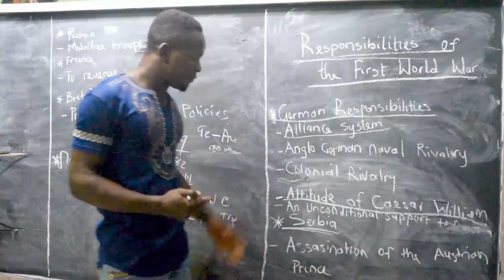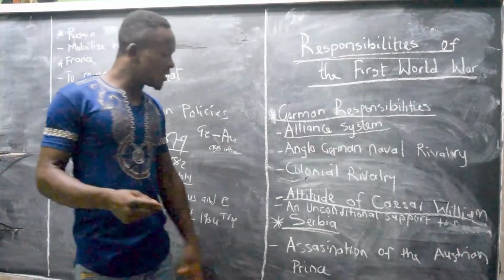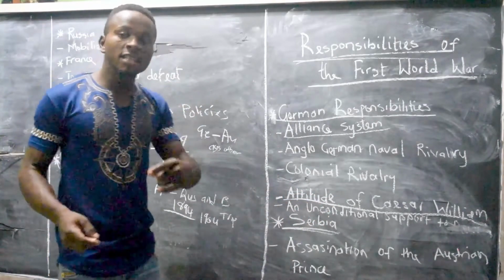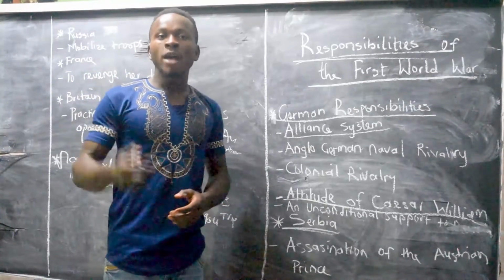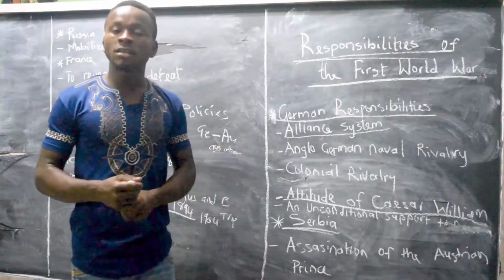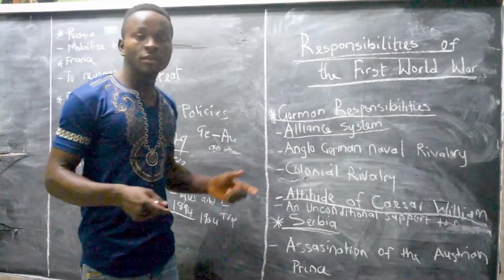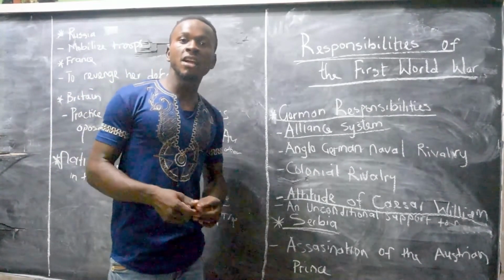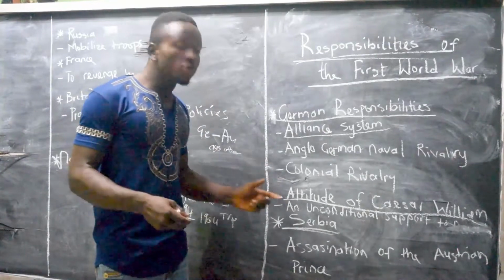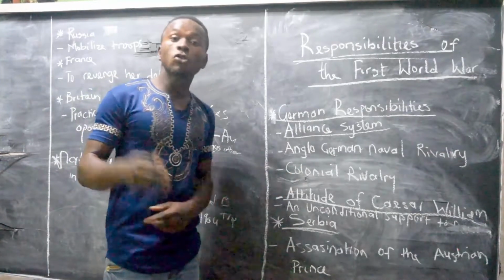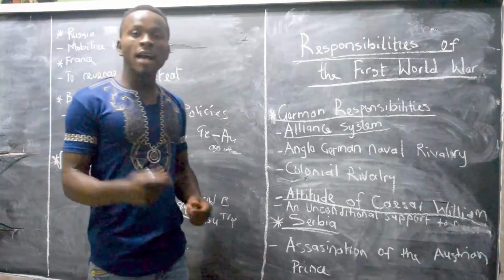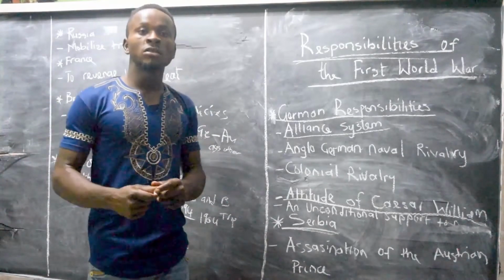The Austrian prince that was assassinated in Serbia, that is Archduke Francis Ferdinand and wife Sofia. When this Austrian prince was assassinated, he was assassinated by a student from Serbia. Now, why they assassinated this Austrian prince, Austria therefore gave ultimatums to Serbia, that Serbia should take 3 laws into